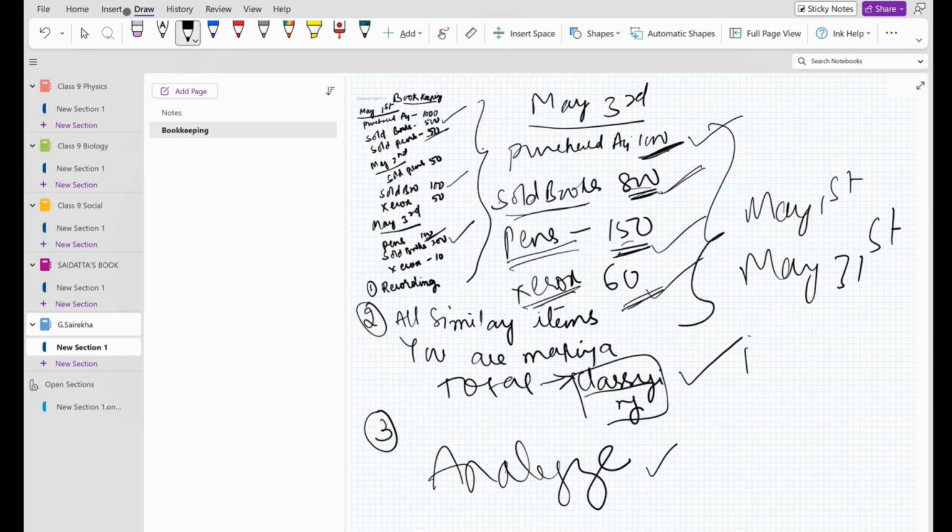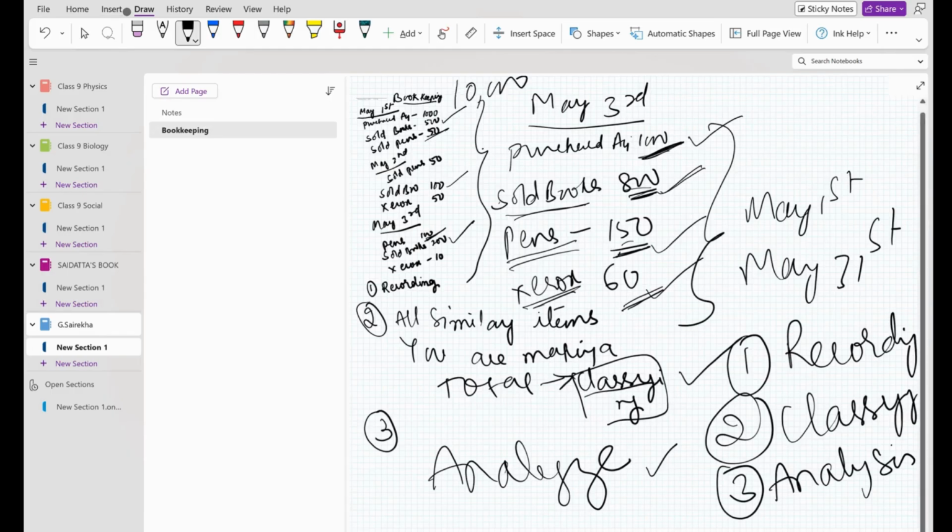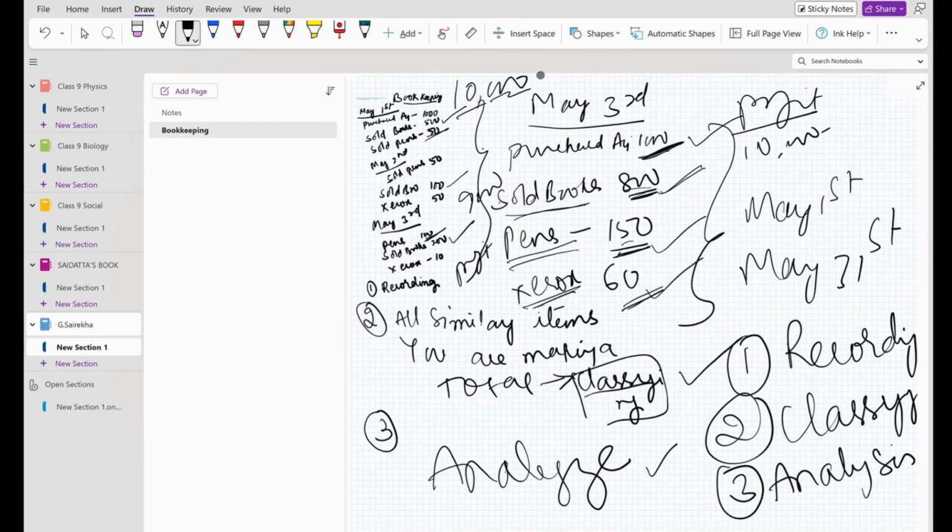Now, what are the important terms you have learned? First one is recording. Second, all similar items, you are making a total and keeping it correct. That is called classifying. And how are we doing classifying? By doing a little bit of analysis. Finally, suppose you started the stationery shop with 10,000 and on May 3rd, all the expenses put together are somewhere around 9,000. So the balance profit is 1,000. Now the owner asks you, how much profit is there with us now? You'll tell him, from 10,000, if you subtract 9,000, we have 1,000 profit, sir.